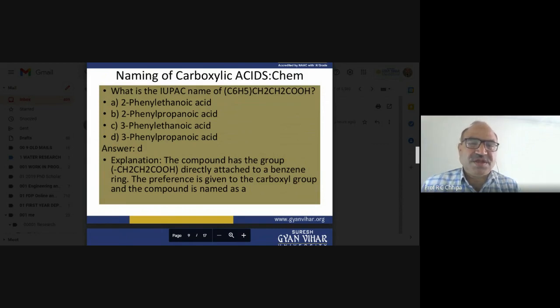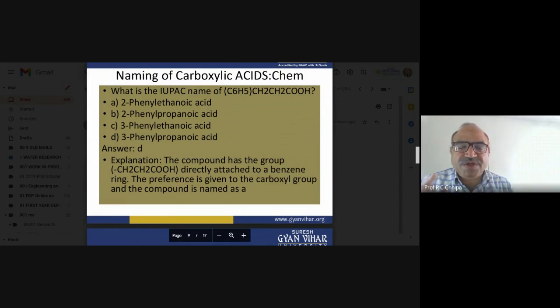Here, 3 carbon atoms, CH2, CH2, COOH, and those are part of the propanoic acid. Here the phenyl propanoic acid is the answer because we can say the 3 carbon atoms, for example, one, two, three. Out of these three, the carboxylic acid carbon is the first one. So propanoic acid itself is a 3 carbon atom carboxylic acid.